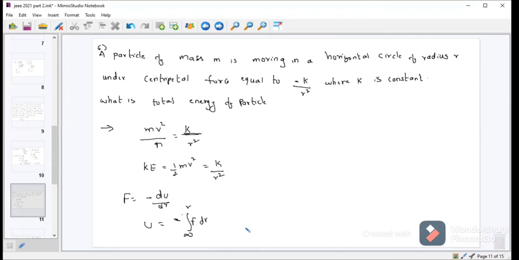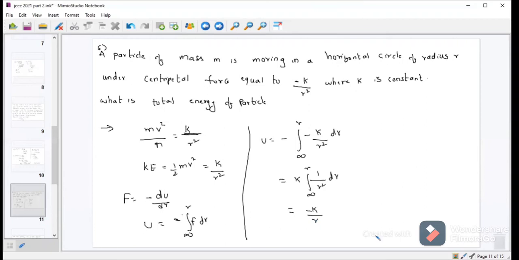I am solving this one here. U is equal to minus integral infinity to r of F dr, which is minus k by r square dr. Taking k outside, integral of infinity to r of 1 by r square dr. The integral of 1 by r square is minus 1 by r, so you will get here minus k by r.